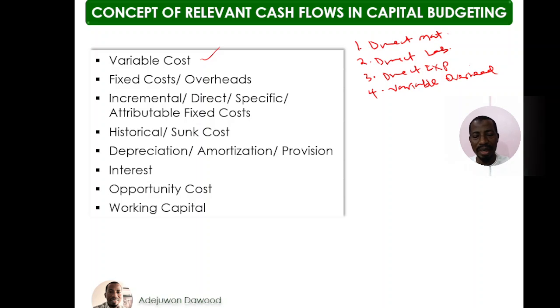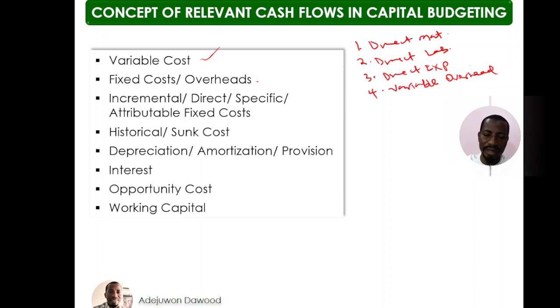The second way examiner can test fixed cost is you may be given fixed cost, including depreciation. So when you are given a fixed cost that includes depreciation, that fixed cost is irrelevant. However, you need to go ahead and determine the annual depreciation. Once you get the annual depreciation, less from the fixed cost, the difference is relevant. Then the third way examiner can test fixed cost is if you are given a fixed cost excluding depreciation. Once you are given a fixed cost that excludes depreciation, it is relevant and you should consider it. So these are the three ways in which examiner can test you under fixed cost.